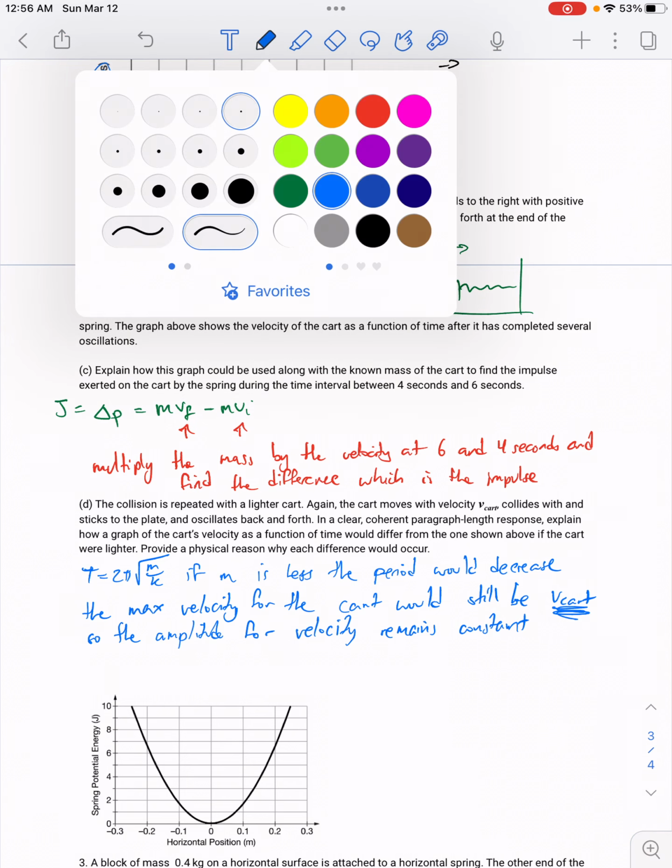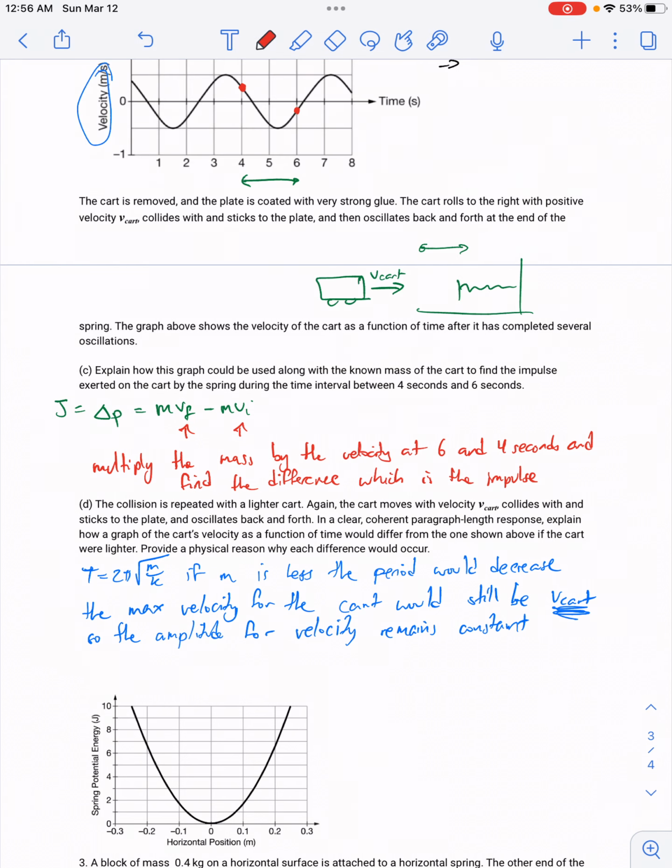We can also add other information. We can talk about how the kinetic energy is less to start. So the total energy is less, right?